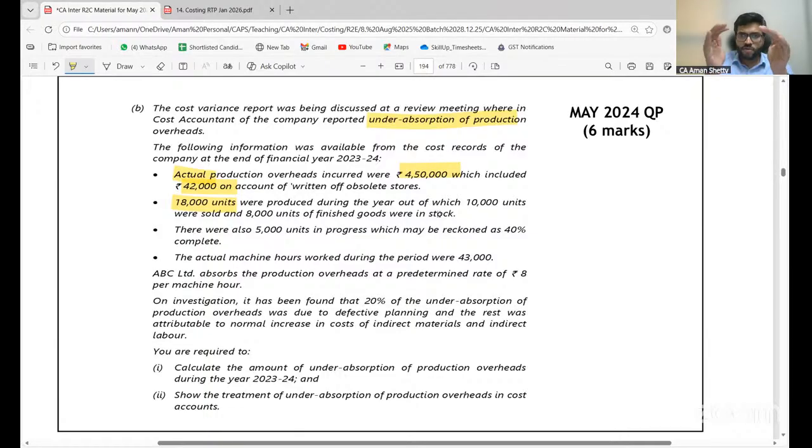So 18,000 units produced, then units sold, cost of units sold. For that you have to use 10,000 units and finally 8,000 units were in stock. There are also 5,000 units in progress which may be reckoned as 40% complete. Did you understand? 40% complete. The actual machine hours worked during the period were 43,000. AVS Limited absorbed production at a predetermined overhead rate of rupees 8 per machine hour. Therefore, you have to multiply 43,000 into 8. Is it clear, all of you? You have to multiply 43,000 into 8 to get my absorbed overheads. Yes, absorbed overheads. From this, you have to minus 4,50,000 minus 42,000.